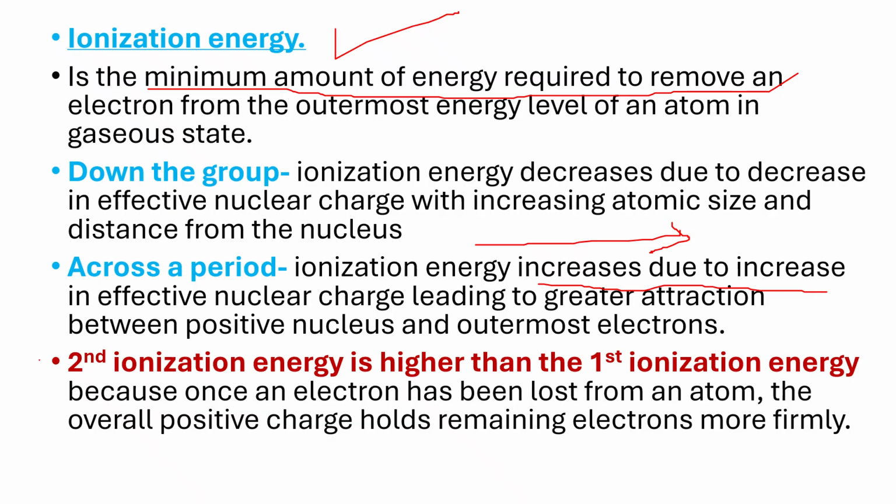Another very important thing that I want students to note is that the second ionization energy tends to be higher than the first ionization energy for whichever element, because once an electron has been lost by an atom, the remaining electrons are held more firmly because the overall positive charge has increased.